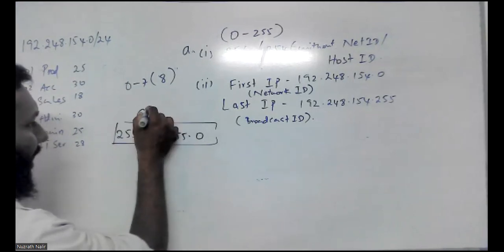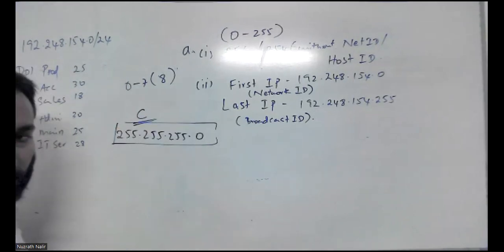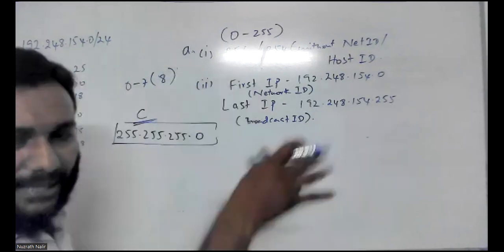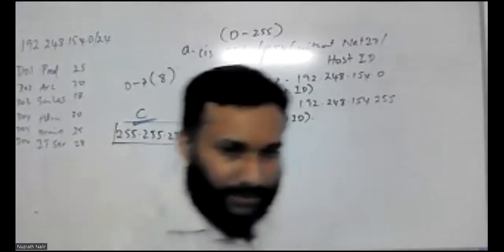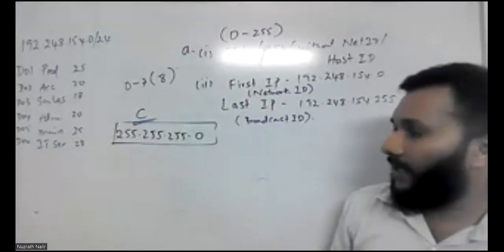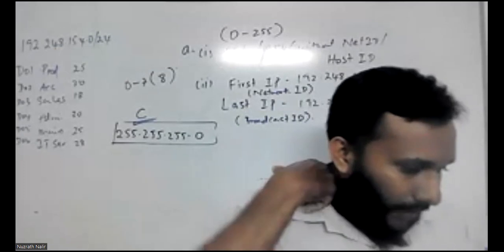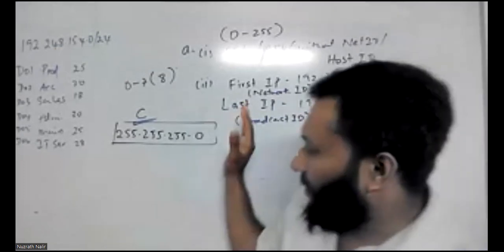This is your class C subnet mask, and they might ask that as well. There is no such question here, but I just give advance notice about this matter. Therefore, I just raise it.